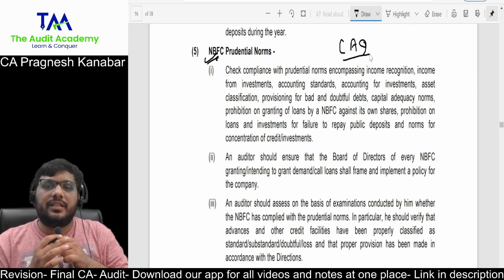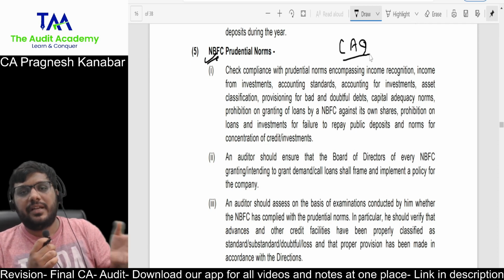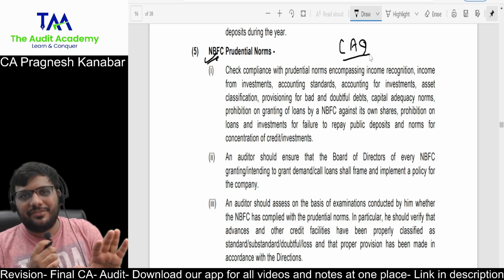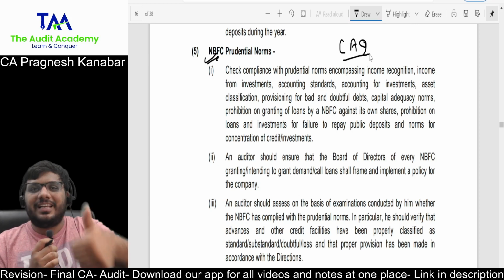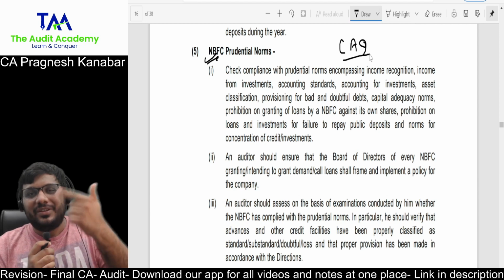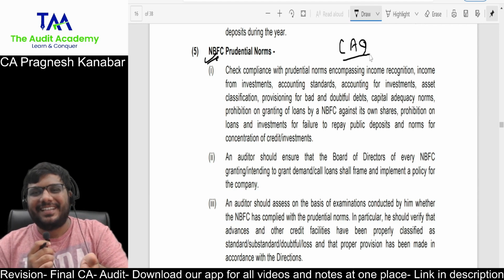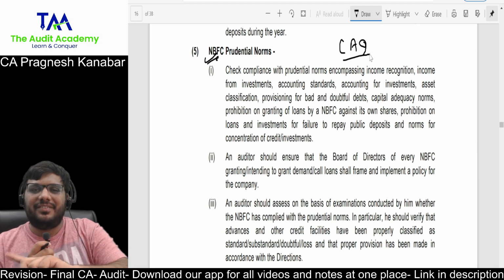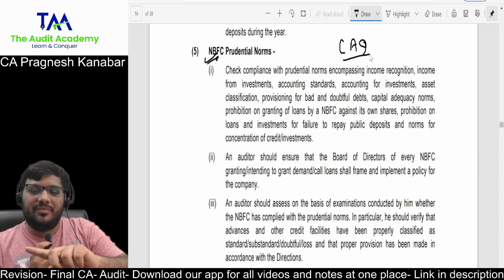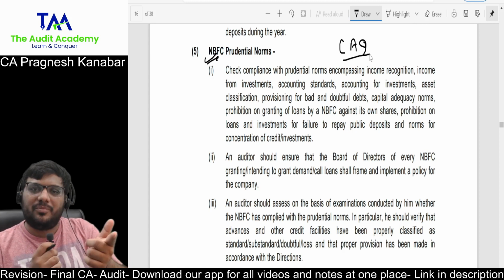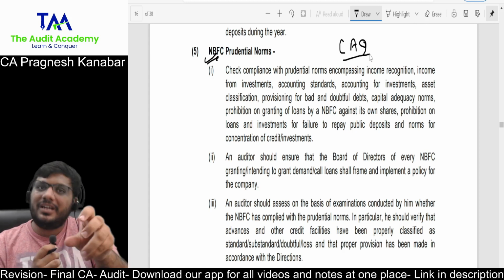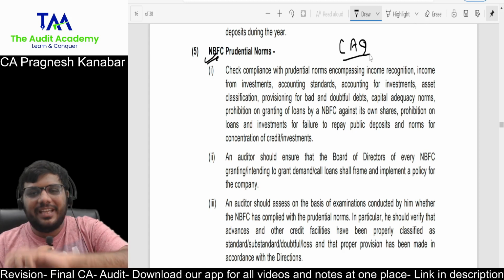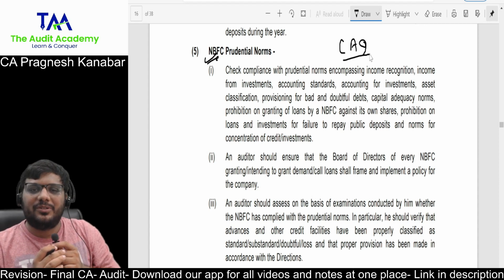So whether the company has maintained the minimum capital required as per the RBI circular, risk-weighted assets and so on. Then assets: whether classification of assets is proper or not, whether provisioning requirements are proper or not. You can talk about that. And income recognition: if an asset has been classified as NPA, whether income booked but not realized was fully provided or not. So once you know the concept, what prudential norms are, you can easily write the points over here.